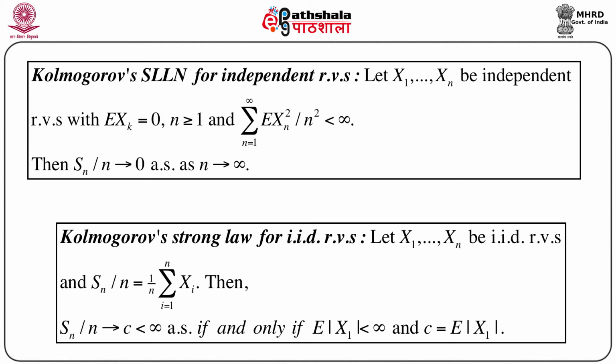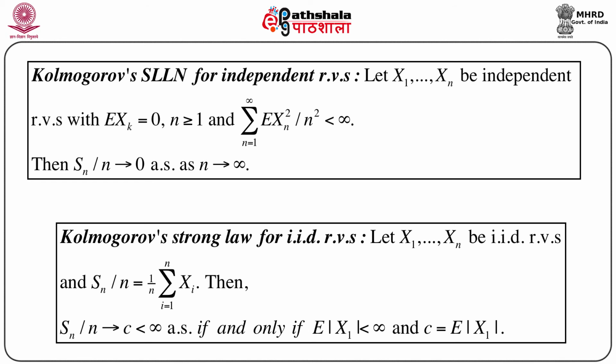Now there is an analogous version of this strong law for IID random variables, that means independently and identically distributed random variables. Let x1, x2, ..., xn be such random variables, and define Sn by n as 1 by n summation i equals 1 to n of xi.